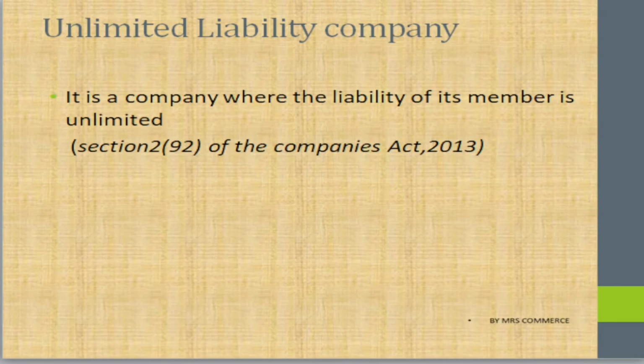Next comes the unlimited liability company. It is a company where the liability of the member is unlimited. It is as per Section 2 Subsection 92 of the Companies Act 2013. That is, if the company does not have enough assets to repay its liabilities, the creditors can claim the personal property of the shareholders. But this type of company is not allowed in India. In India, we do not allow this type of company.